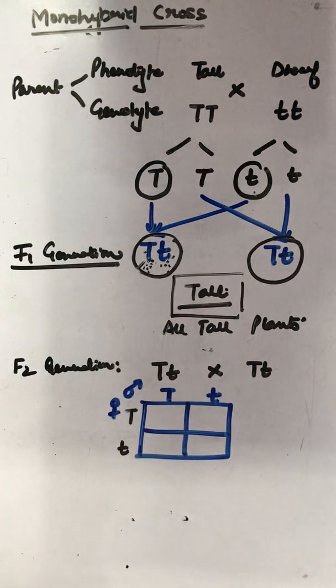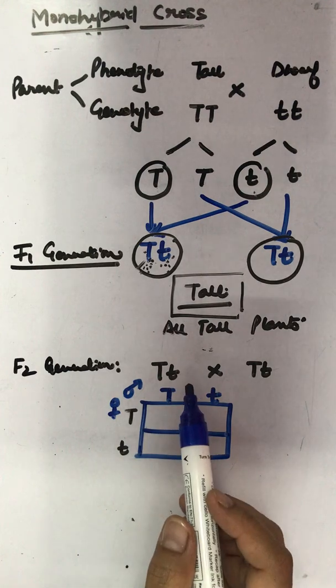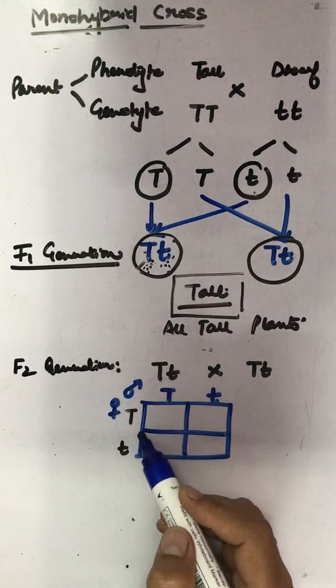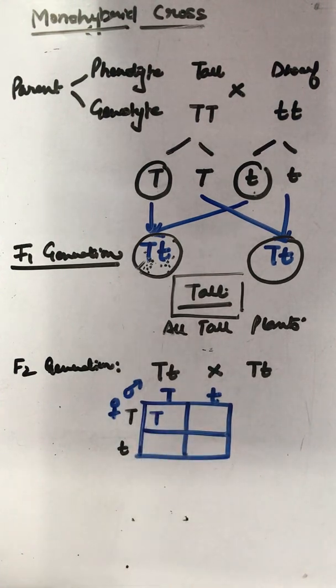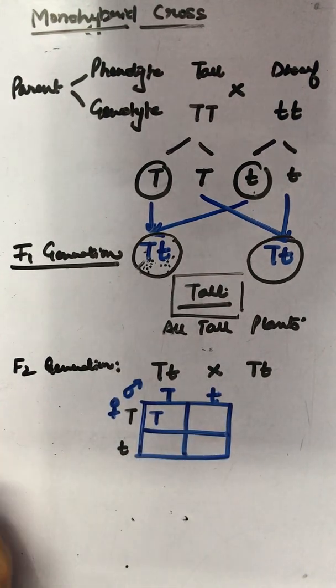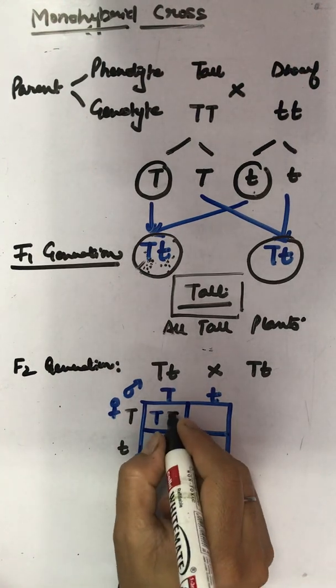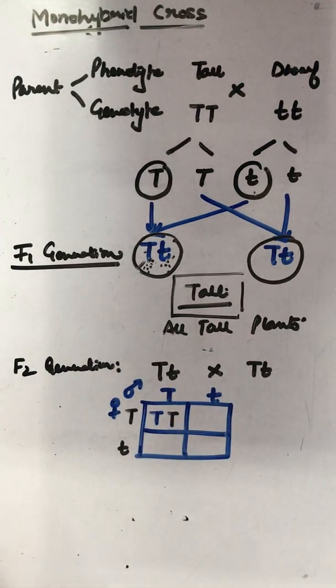These are paired because, as the process says, one factor of inheritance from each parent will be carried with the other. Capital T, capital T, same way.